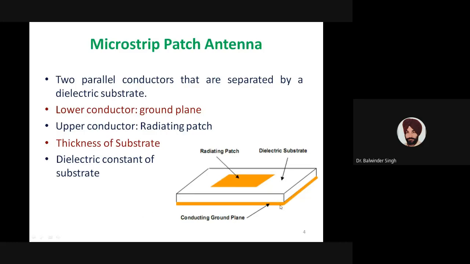The ground plane supports that radiation, and it has its own role. Similarly, the thickness of the substrate and the dielectric constant of the substrate are the two major deciding factors for the characteristics of the antenna and its radiation. So we have to pay special attention while selecting the dielectric substrates. The selection of the substrate is very crucial when we discuss the field of wearable antennas or flexible antennas.